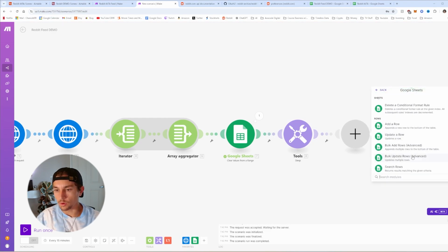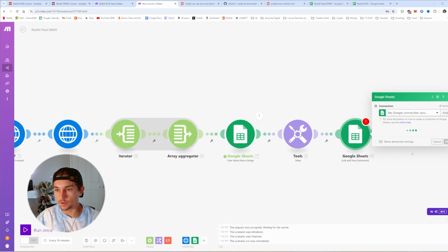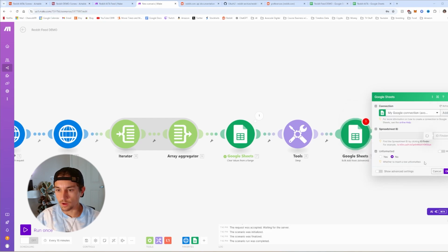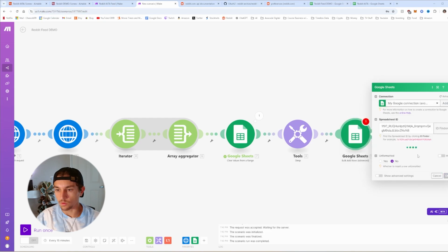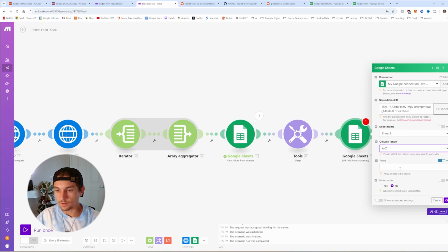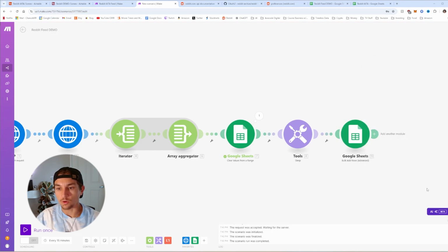And here we're going to bulk add rows. Make sure you select that Google connection. We're going to find the spreadsheet. If you use Reddit, it should pull up with the ones that we want. So we select the demo. We unmap it. We can select the sheet name, columns A through Z. And then rows, we're going to leave empty for now. We're going to hit OK.